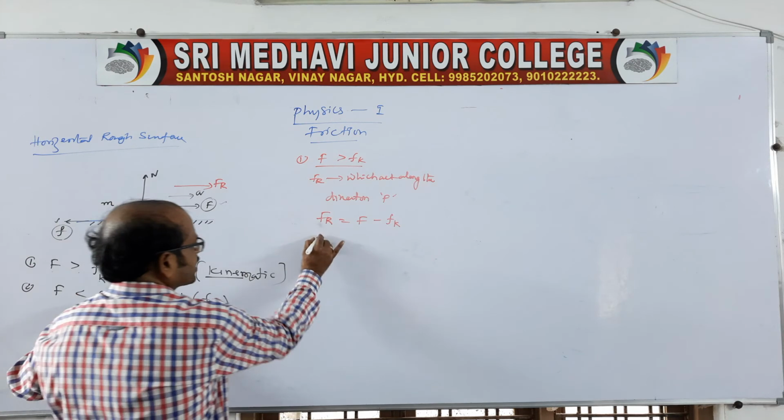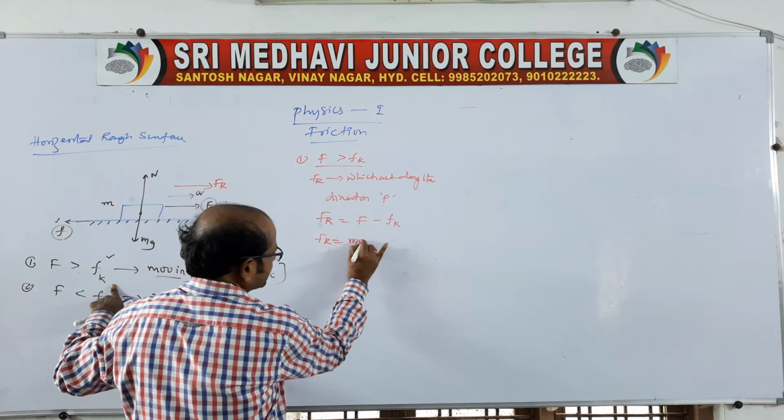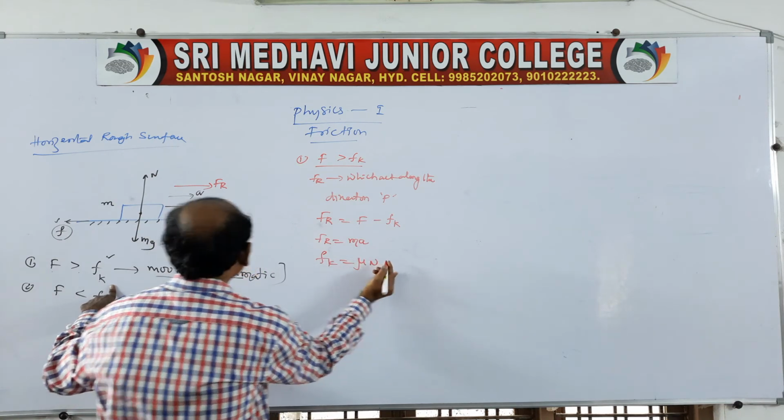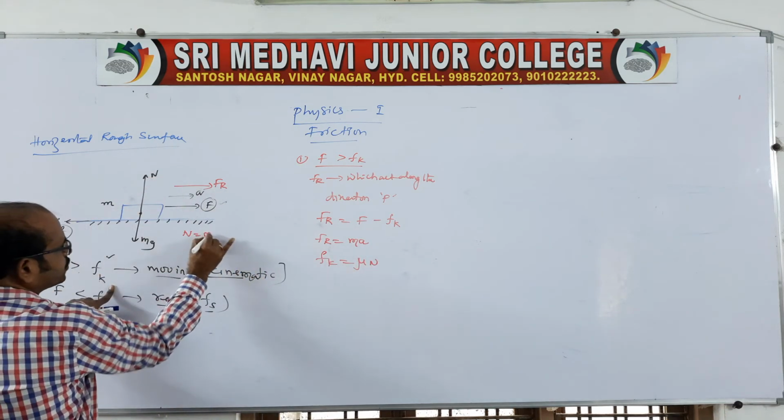Here Fr means the block is accelerating with an acceleration a. Fk is mu k into N, but of course N is balanced by mg.